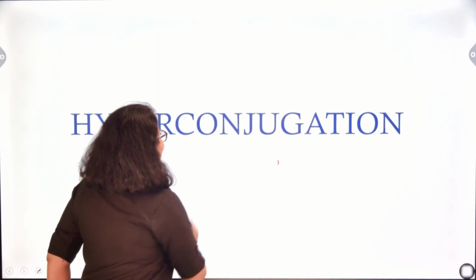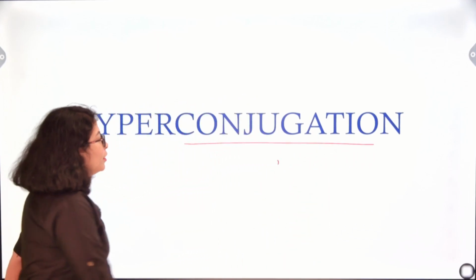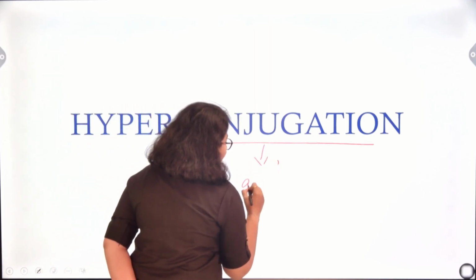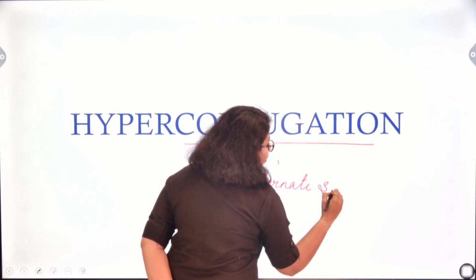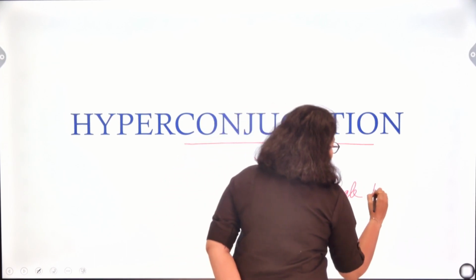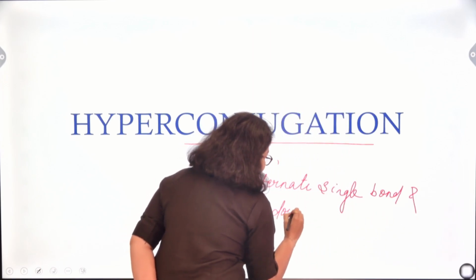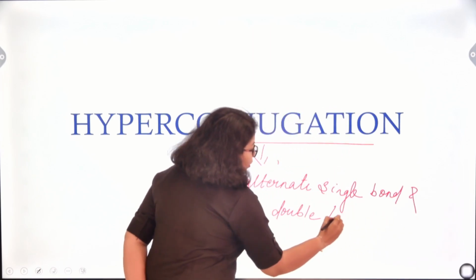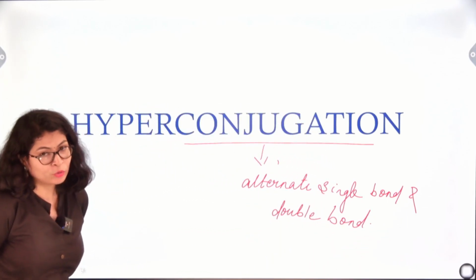First of all, you might be clear on the word conjugation. What do you mean by conjugation? It means alternate single bond and double bonds, right? Now, why is this effect so significant? Why are we studying even conjugation?